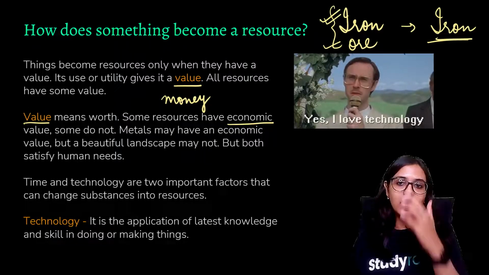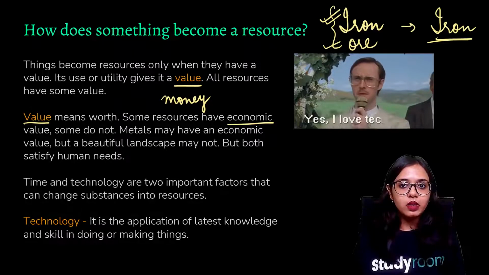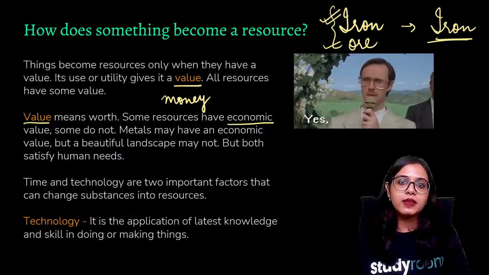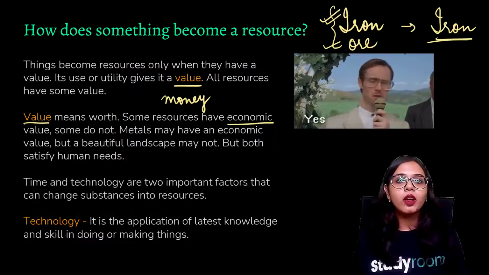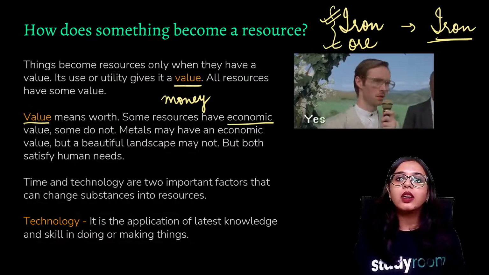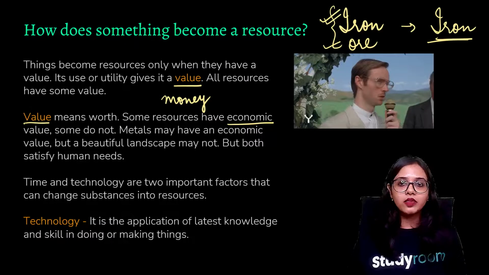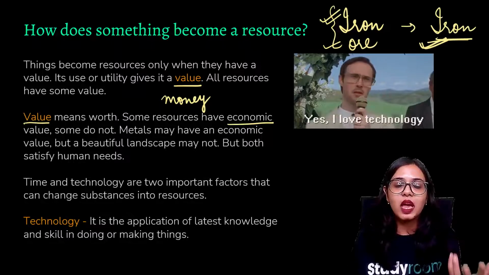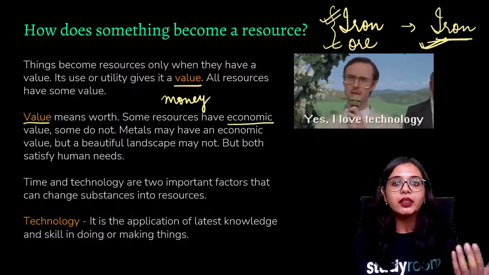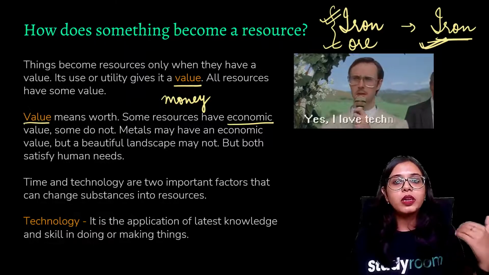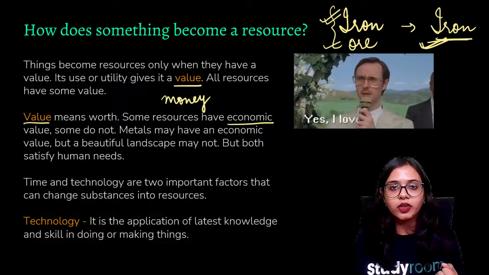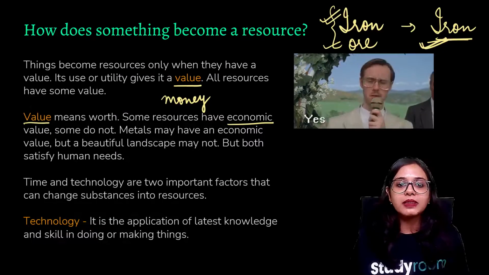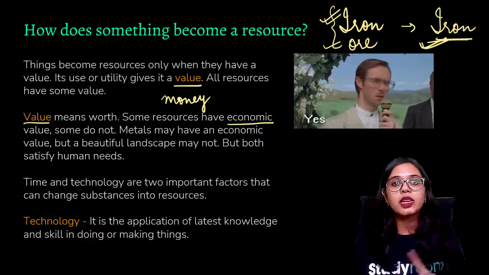Okay, so for example, if specific people are extracting iron from iron ore, and these people are then transporting this iron to different industries where specific iron products are made, then these iron resources have this economic or commercial value. That is what determines all those people to work in order to extract iron from the ore in the first place, and then to transport and supply it to the respective industries. So metals have an economic value, but a beautiful landscape may not.